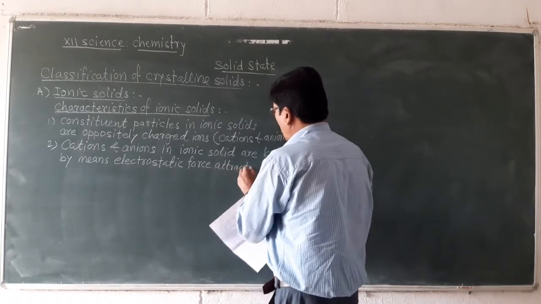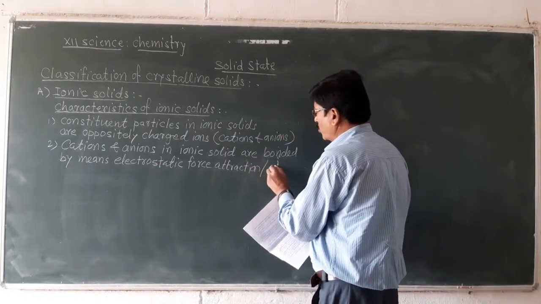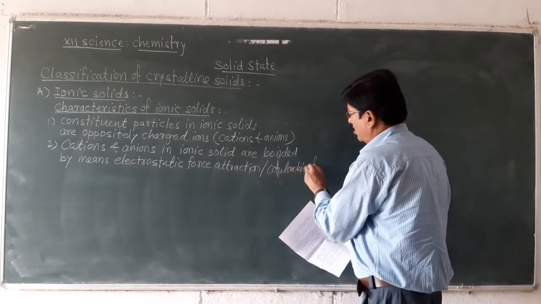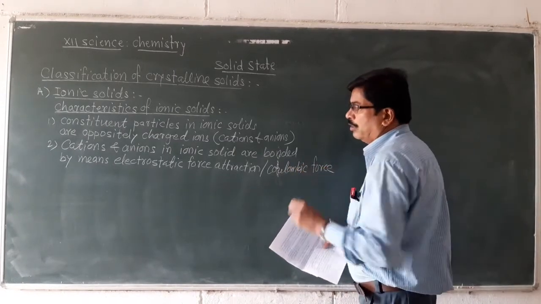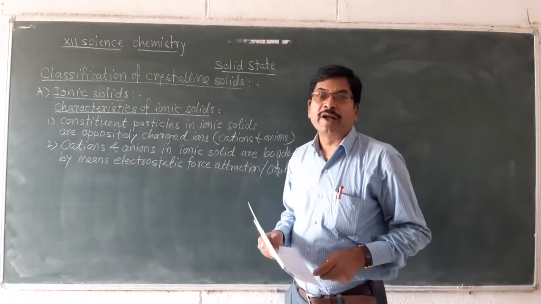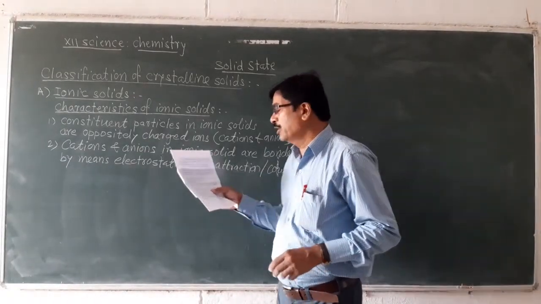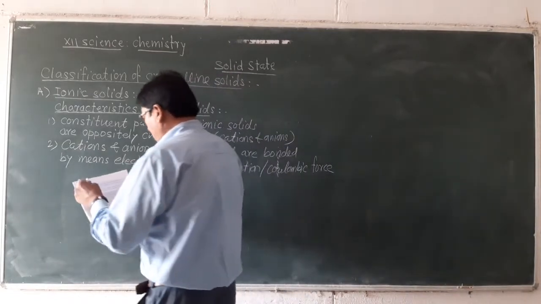It is also called Coulombic force. Cations and anions are bonded by means of electrostatic force of attraction or Coulombic force.